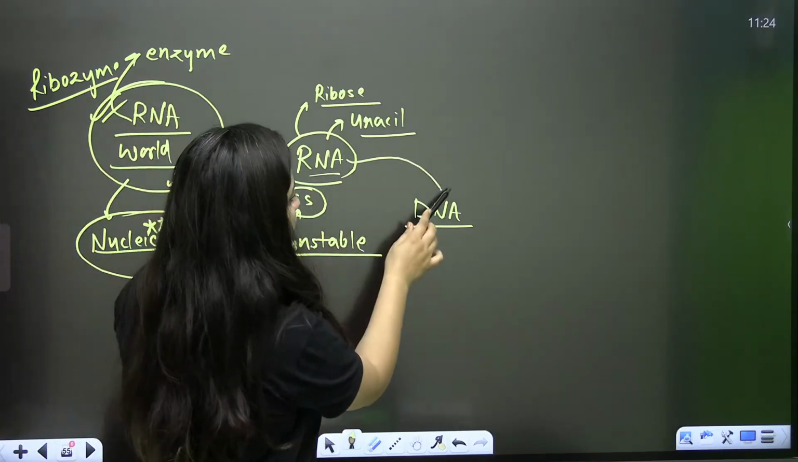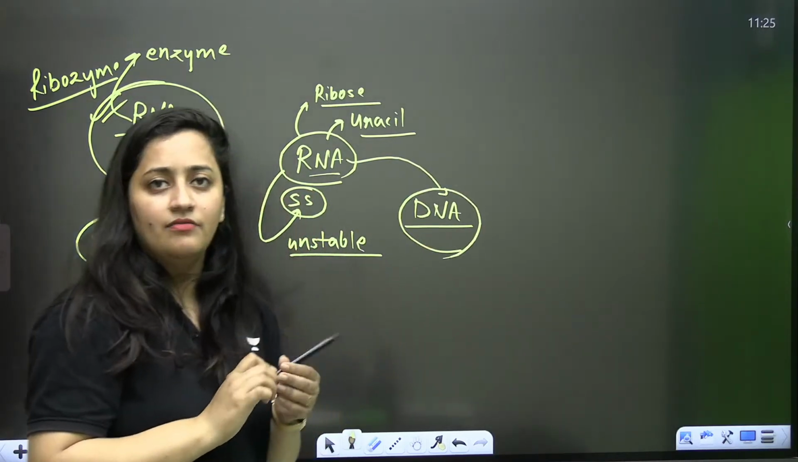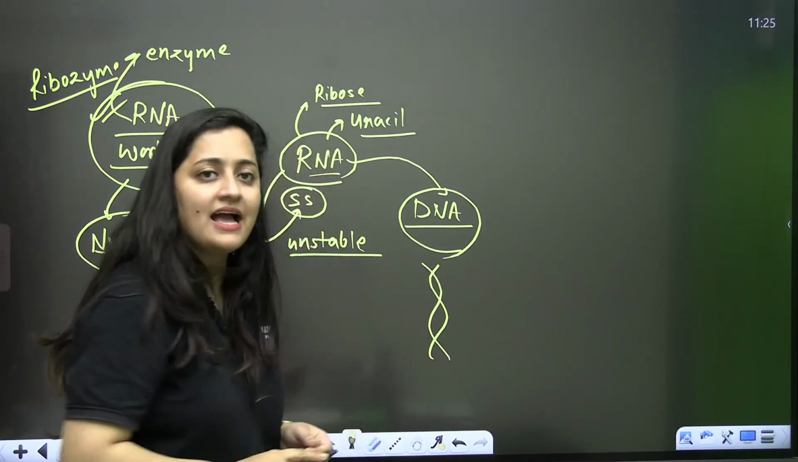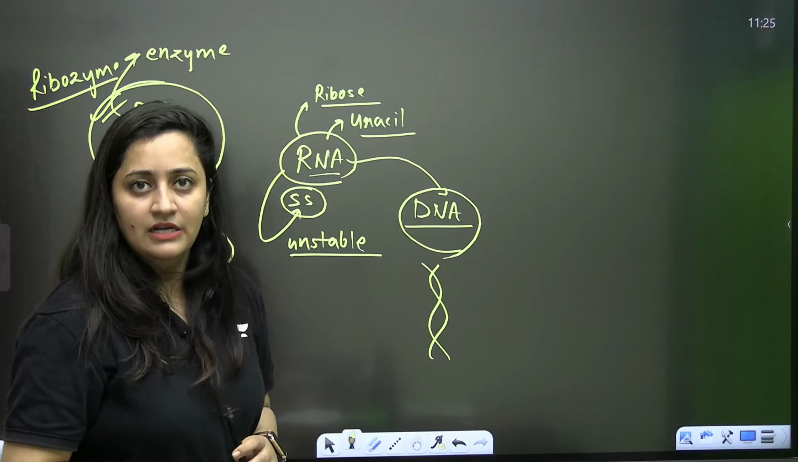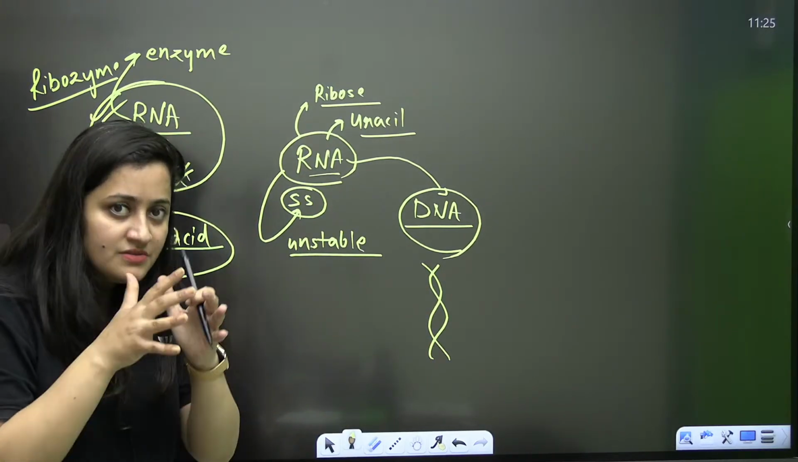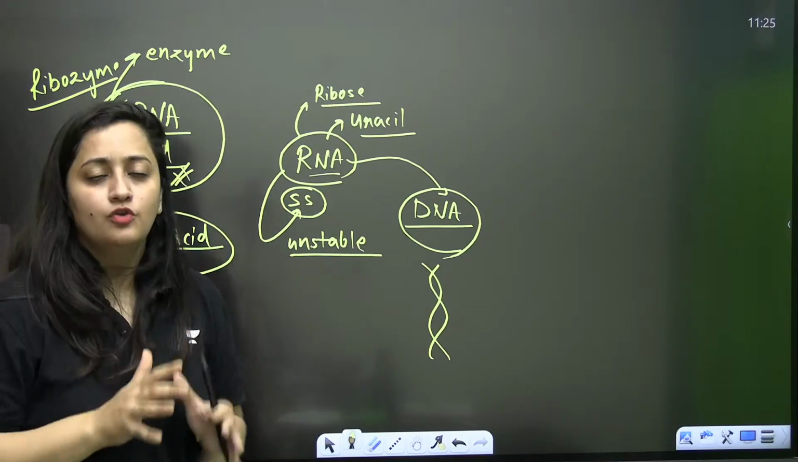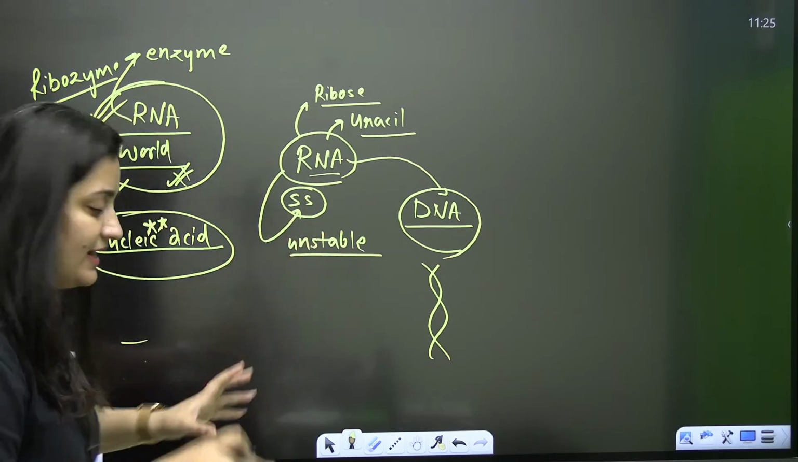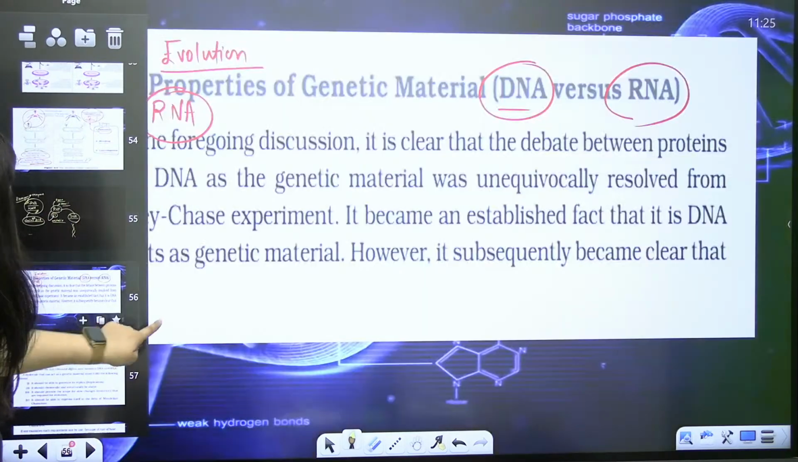Then with evolution from RNA, we got this DNA, because DNA being double-stranded is less reactive. It has thymine. It has deoxyribose sugar, which helps it to become more stable. Okay, so that's how you relate this part of NCERT.